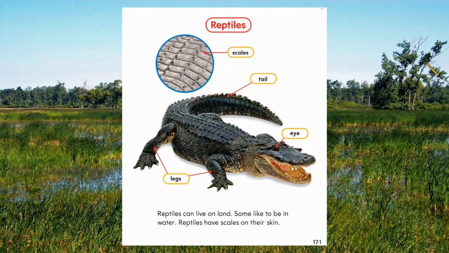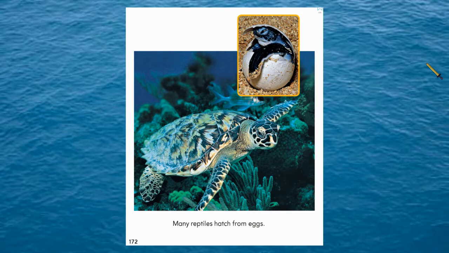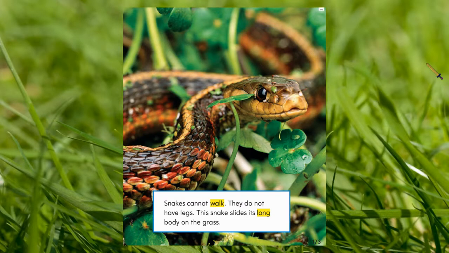Reptiles. Reptiles can live on land. Some like to be in water. Reptiles have scales on their skin. Scales, tail, eye, legs. Many reptiles hatch from eggs. Snakes cannot walk. They do not have legs. This snake slides its long body on the grass.